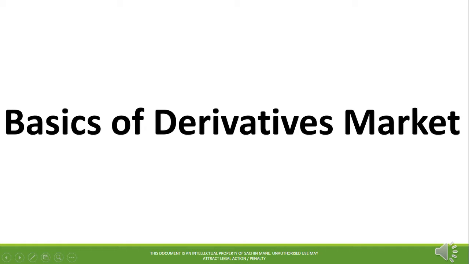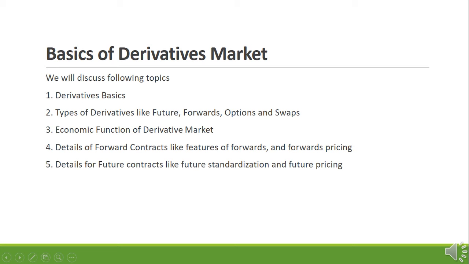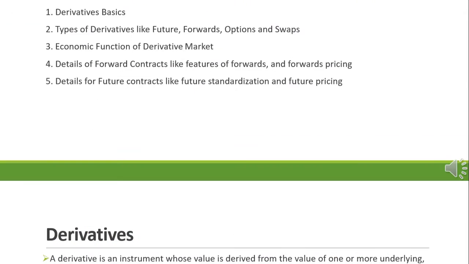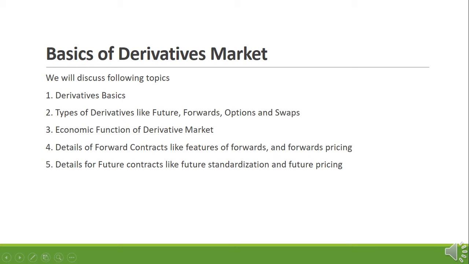Basics of derivatives market. We will discuss the following topics. 1. Derivatives basics. 2. Types of derivatives like futures, forwards, options, and swaps. 3. Economic function of derivative market. 4. Details of forward contracts, like features of forwards and forward pricing. 5. Details of futures contracts, like futures standardization and futures pricing.